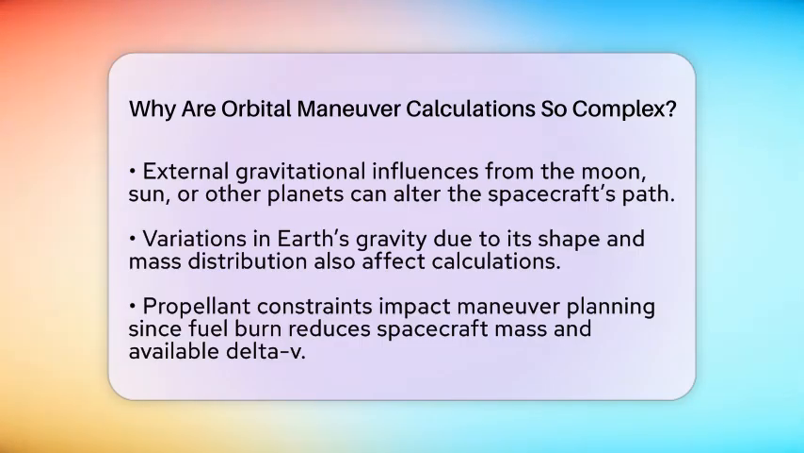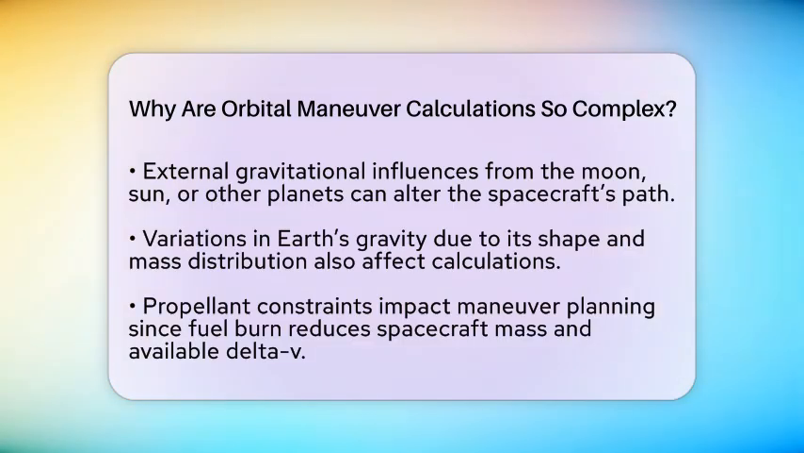As the spacecraft burns fuel, its mass decreases, which affects how much delta-v it can produce. Engineers use the Tsiolkovsky rocket equation to link the amount of fuel needed to the velocity change required. This means they have to plan maneuvers carefully to avoid running out of fuel before reaching the target orbit.